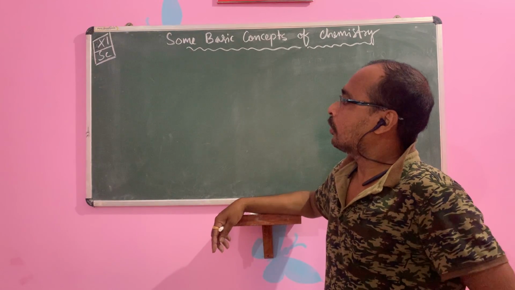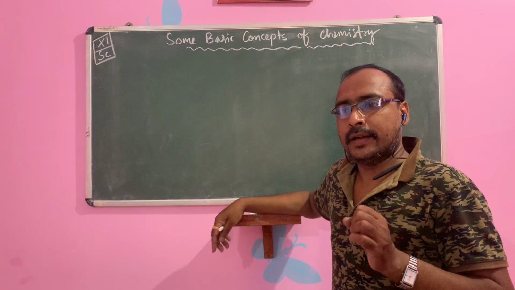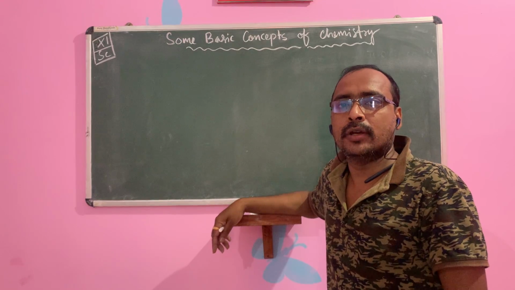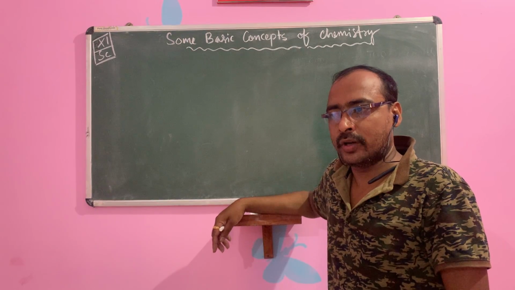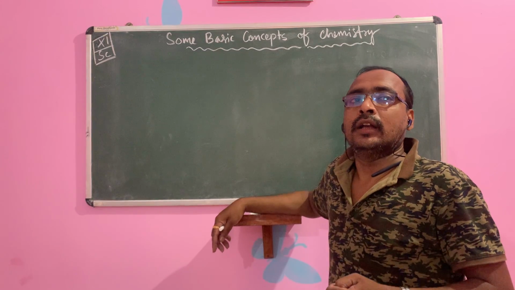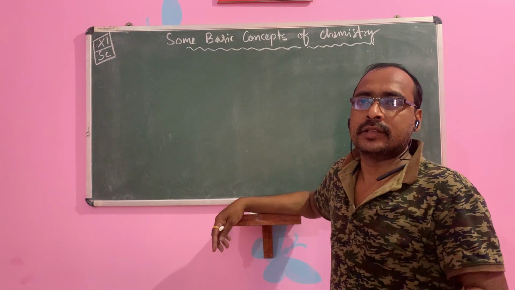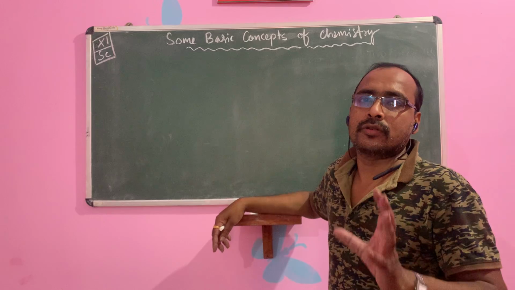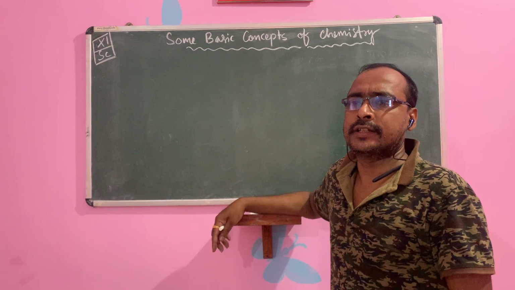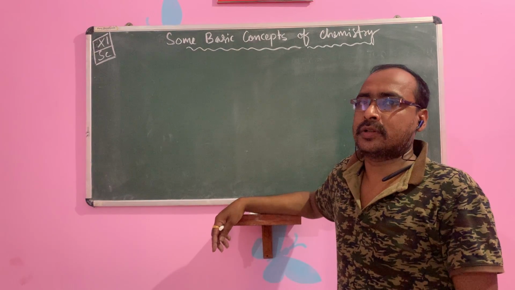Before going to the basic concepts, children, in class 11 and class 12, you have to remember atomic numbers 1 to 30: hydrogen, helium, lithium, beryllium, boron, carbon, nitrogen, oxygen, chlorine, neon, sodium, magnesium, aluminum, silicon, phosphorus, like this. Similarly, you have to learn the metal reactivity series, potassium, sodium, like this. Similarly, you have to learn the minimum ions, cations and anions. These are the important general things you have to learn. So today we will discuss the concept.